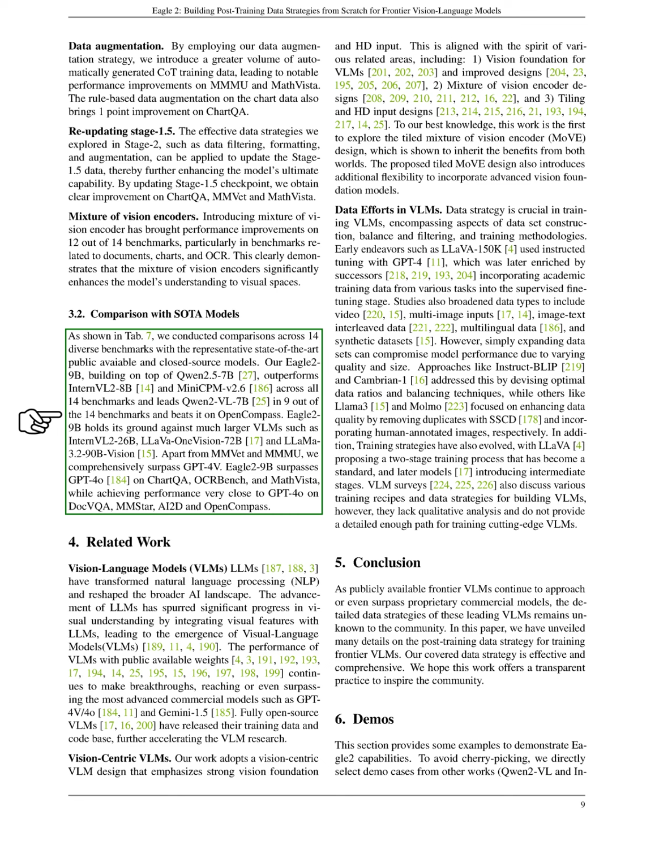Despite being smaller, Eagle 2 9B competes well against larger models like InternVL2 26B, LLaVA-OneVision 72B, and Llama 3.2 90B Vision. We significantly outperform GPT-4V, except in MMVet and MMMU, and we surpass GPT-4o on ChartQA, OCR Bench, and MathVista, while closely matching its performance on DocVQA, MMStar, AI2D, and OpenCompass.